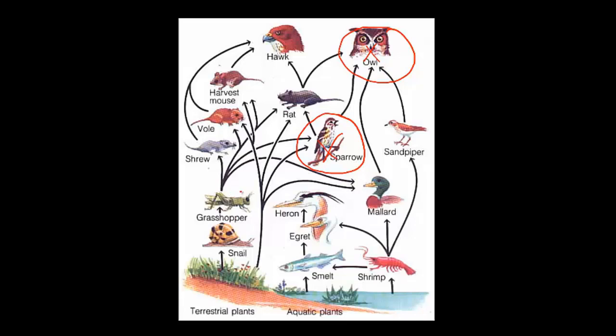Let's take a look at another example. Let's say that we have too many shrews. There's been a population explosion, and now we have bunches and bunches of shrews.